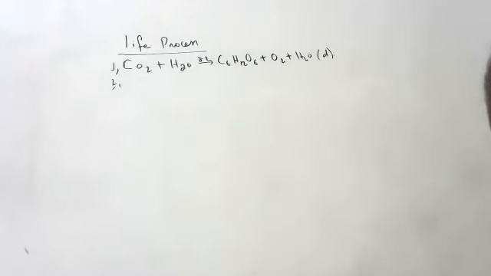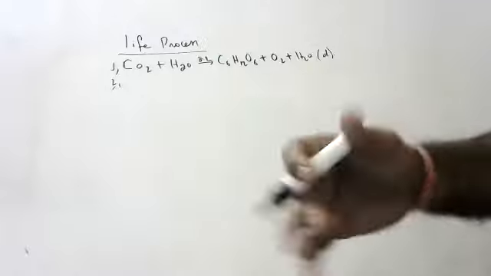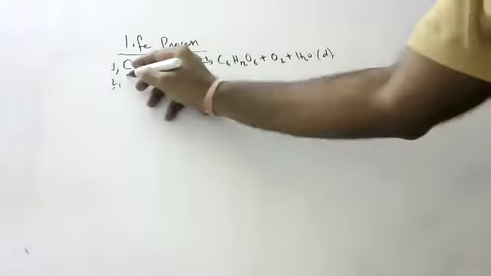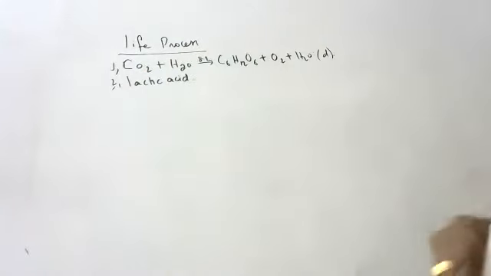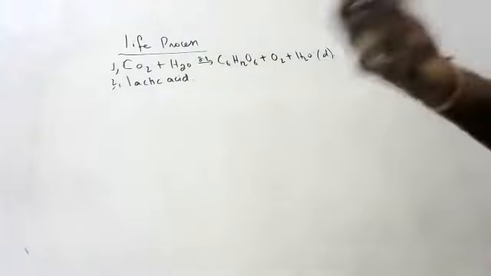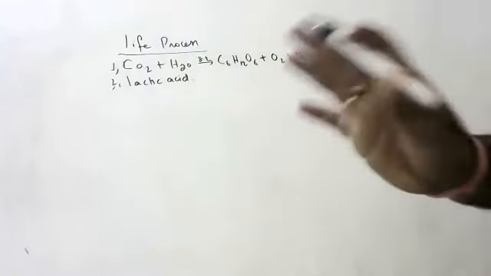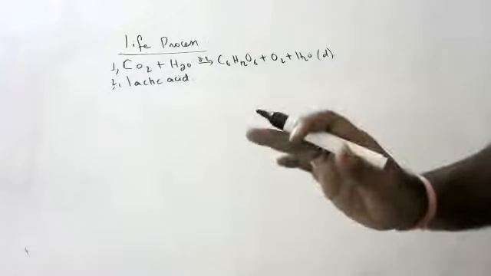Products of anaerobic respiration in muscles are, children, when muscles are undergoing anaerobic respiration, what is liberated? Lactic acid plus energy is liberated. Carbon dioxide is not liberated.